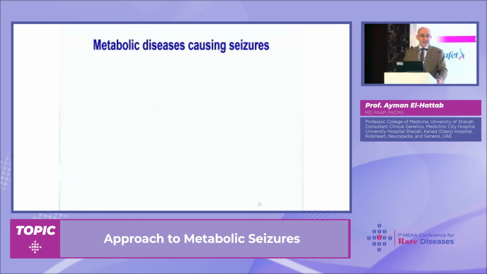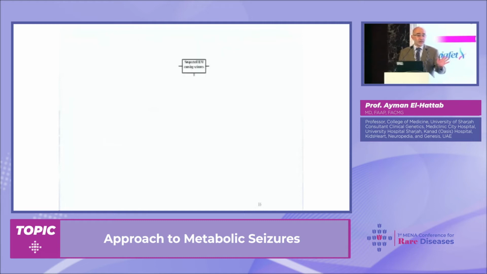Okay, so this is the first part of the talk. Now let's talk about some examples. Again, I just put a few examples because we cannot cover much in this short time. Now, if we have a child with metabolic disease and we are suspecting an inborn error of metabolism, first is first. We need to review the history and examination and initial workup. Are we suspecting a specific condition? If yes, then we direct our workup to that specific condition.